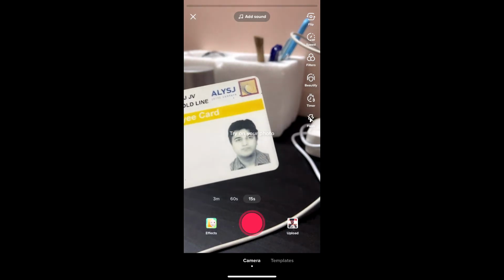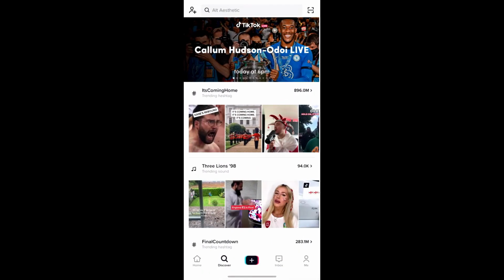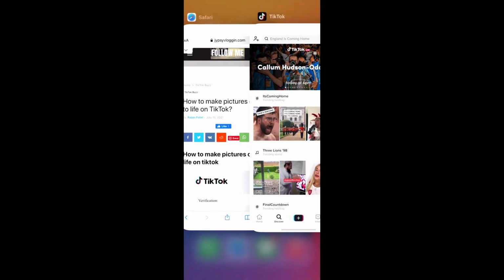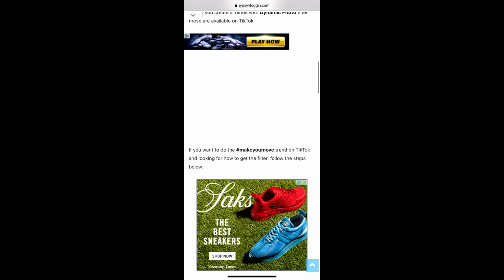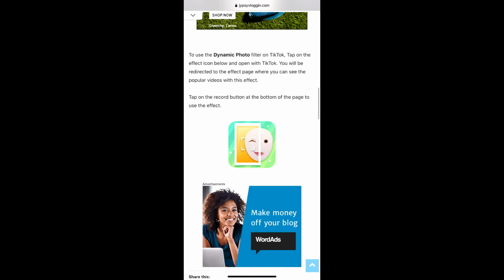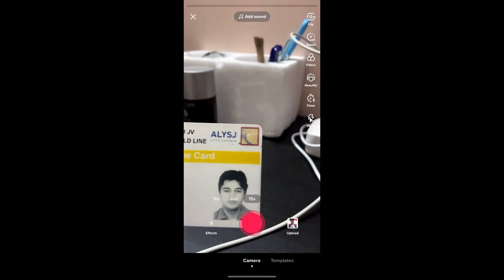Okay, and suppose you are not getting the effect from discover also, then what you can do, let me go back. Okay, visit this website. Link to this website I'll give you in the description box below. So here in this website you will see the effect icon. Just tap on the effect icon and open it with TikTok. Okay, you will be directed to the effect page again. Tap on the record button and that's it.